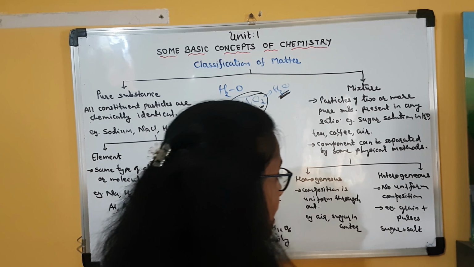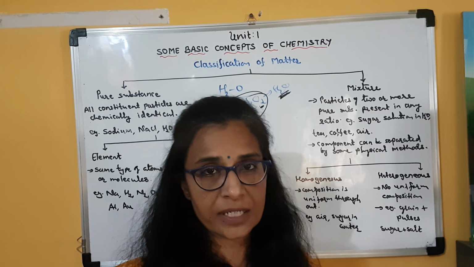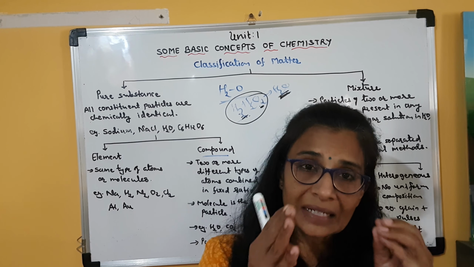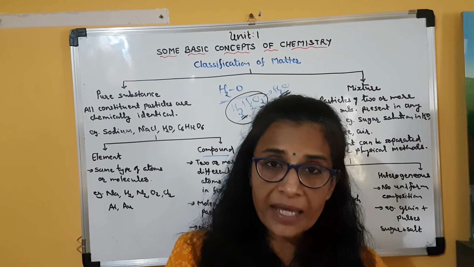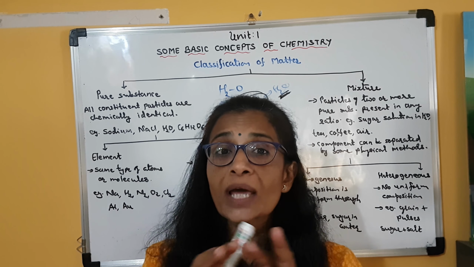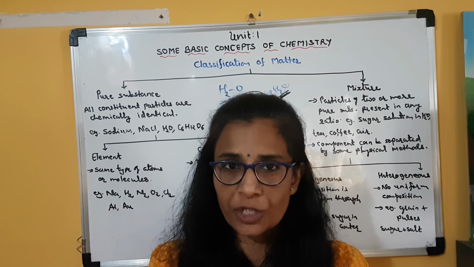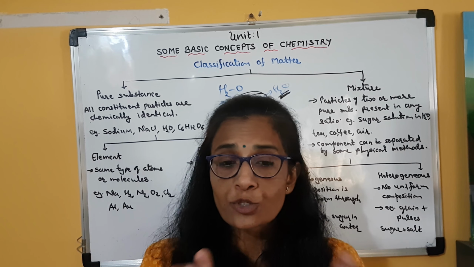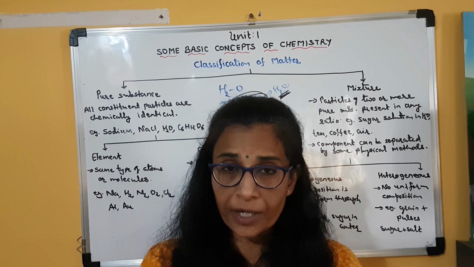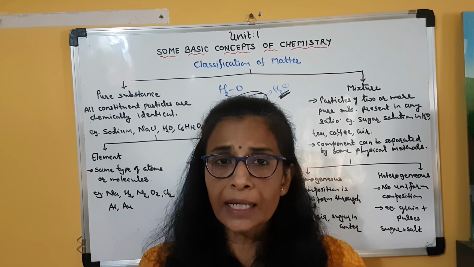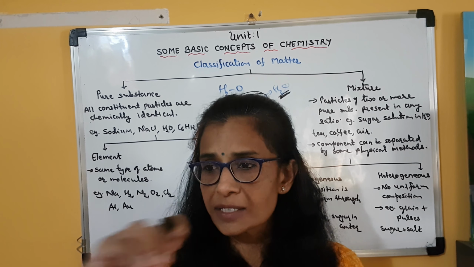Clear? Another example I have taken, grain and pulses. For example, when we make khichdi, we mix rice and pulse, that is the dal. So here these two are clearly visible, though it is a mixture. Clear? I have taken them in different proportion. So the proportion is different, it is a mixture, but it is a heterogeneous mixture. I can clearly see that this is rice, this is dal.